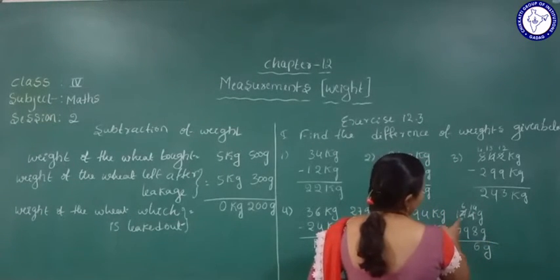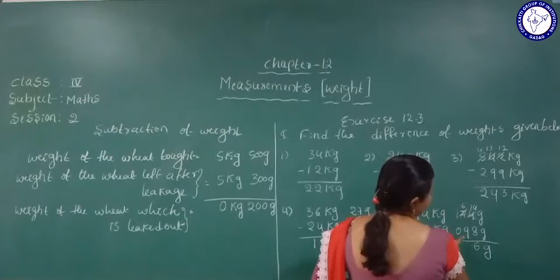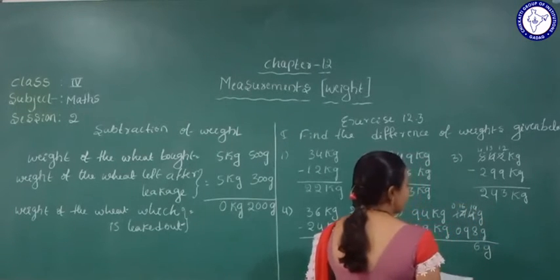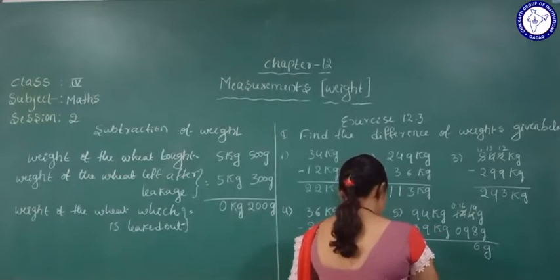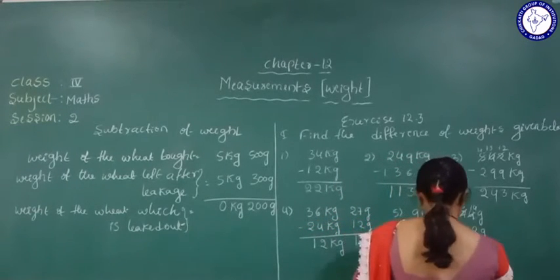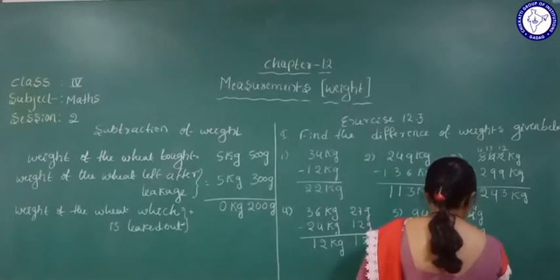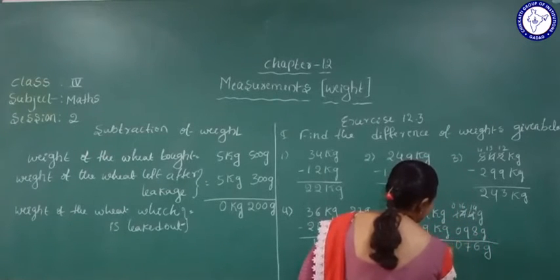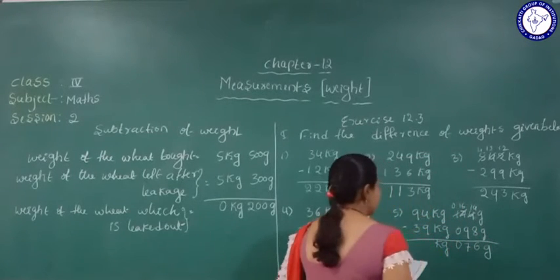Yes. So now here 6 is there, here 9 is there. 9 is bigger than the 6. So what will we do? We take 1 from that side, so it will become 0. It will become 16. Yes, 16 minus 9. How much is remaining? 16 minus 9 is 7. So here 1 minus 0 minus 0, here 0 is left out. Here we will write kg.